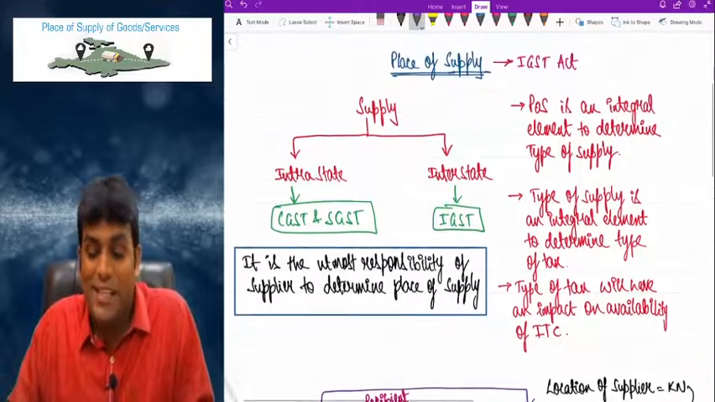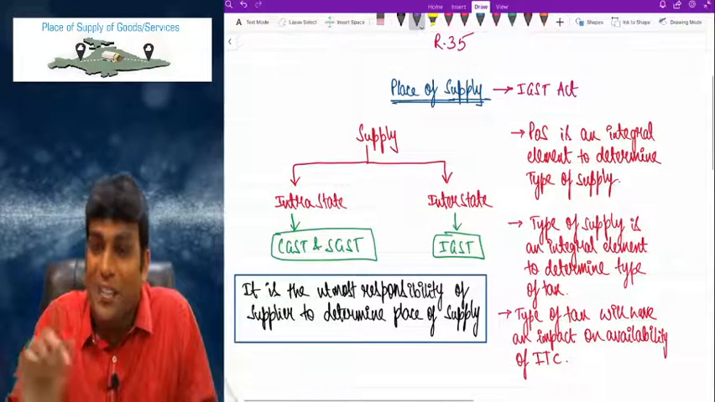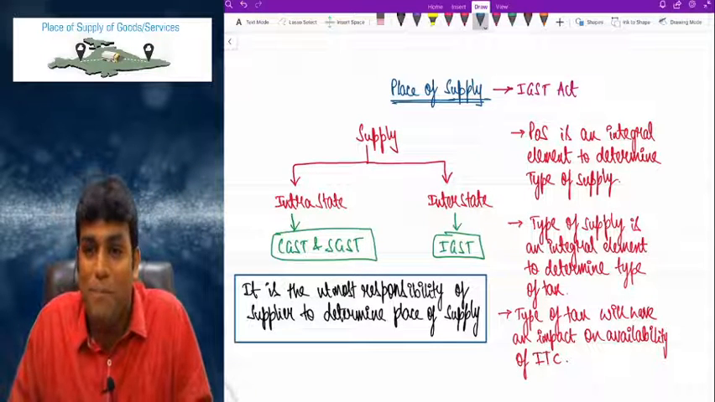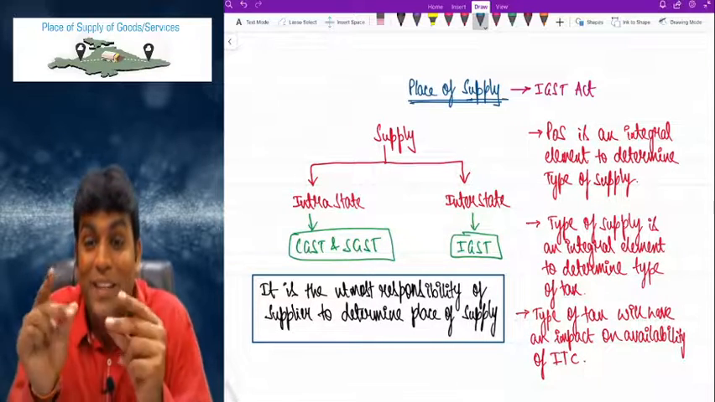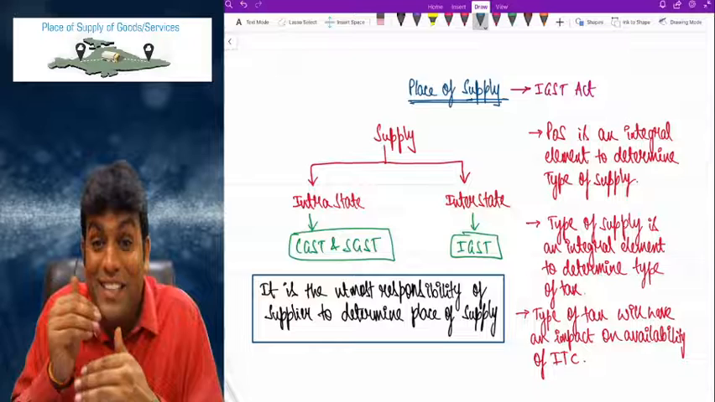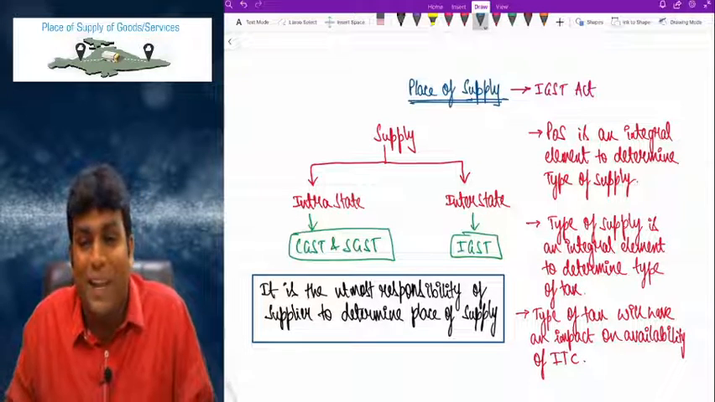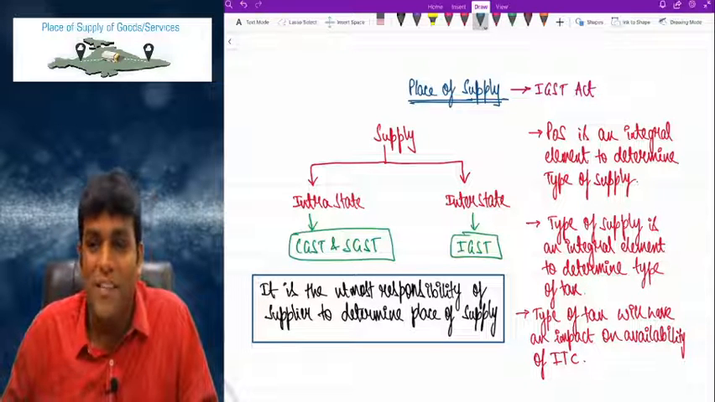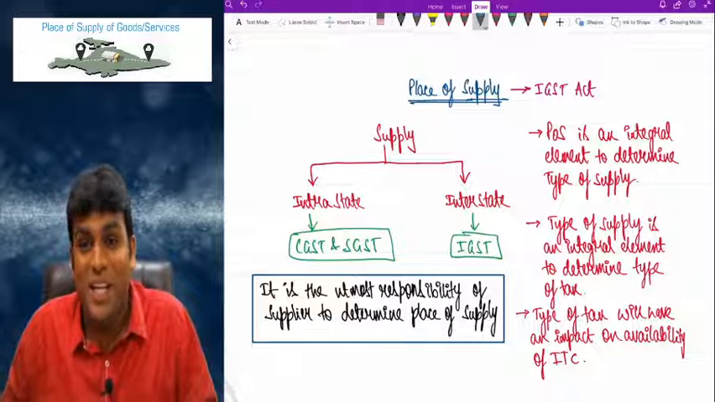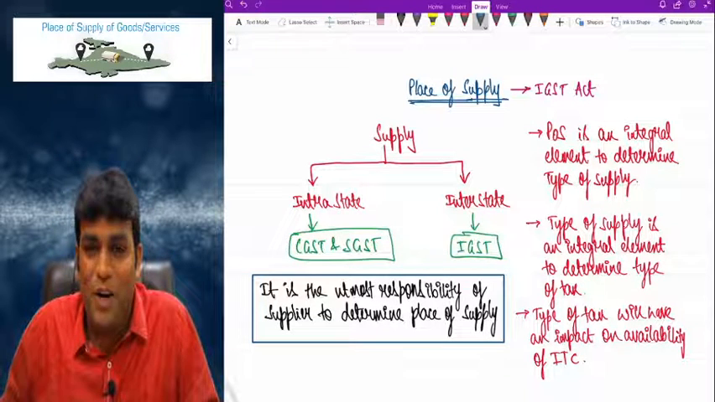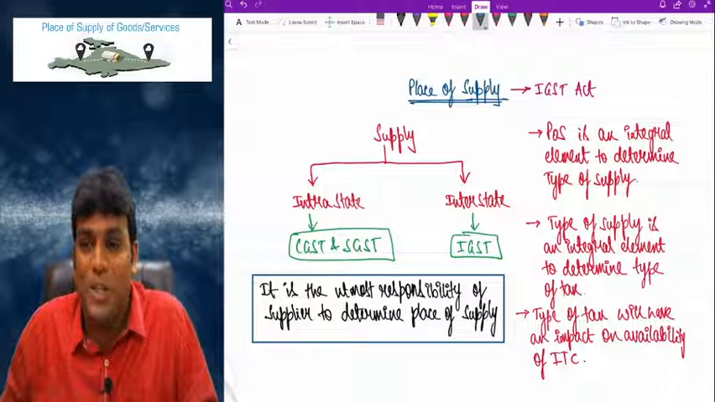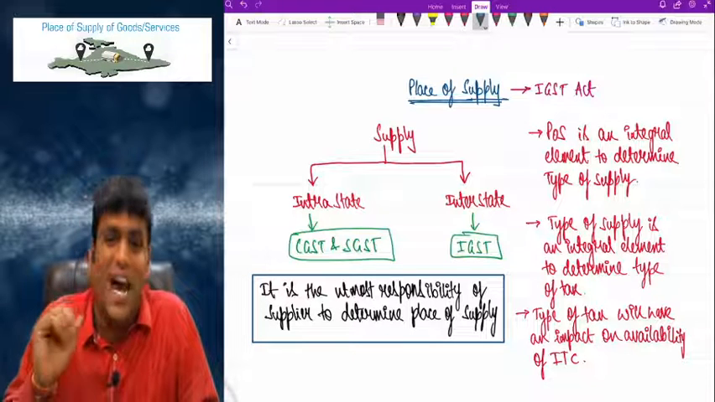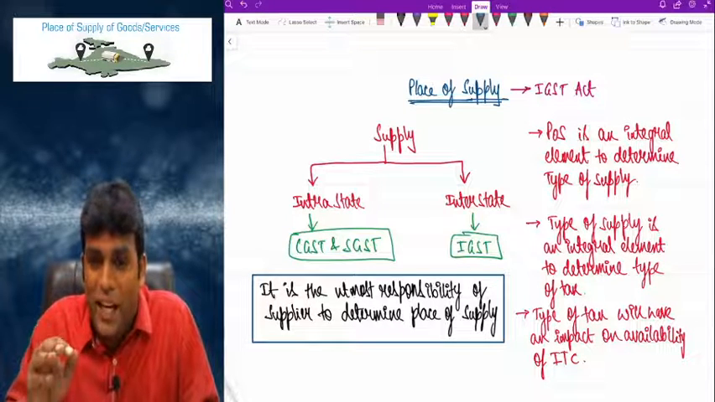So friends, by this example, I am sure you got clarity on the points I wrote on the right side. The first point I wrote: place of supply is an integral element to determine type of supply. Next line: type of supply is an integral element to determine type of tax. Because if it's intra-state supply, we charge CGST, SGST. If it's inter-state supply, we charge IGST. And the last point I wrote is that type of tax will have an impact on availability of input tax credit. So based on what kind of tax is being charged, it depends whether input tax credit will be available or